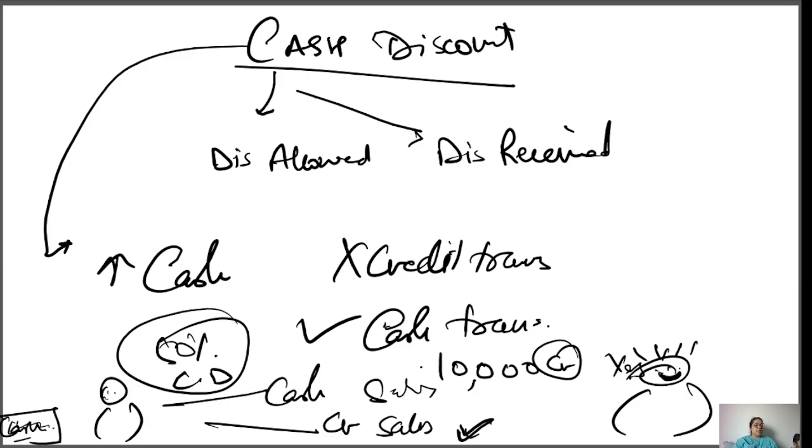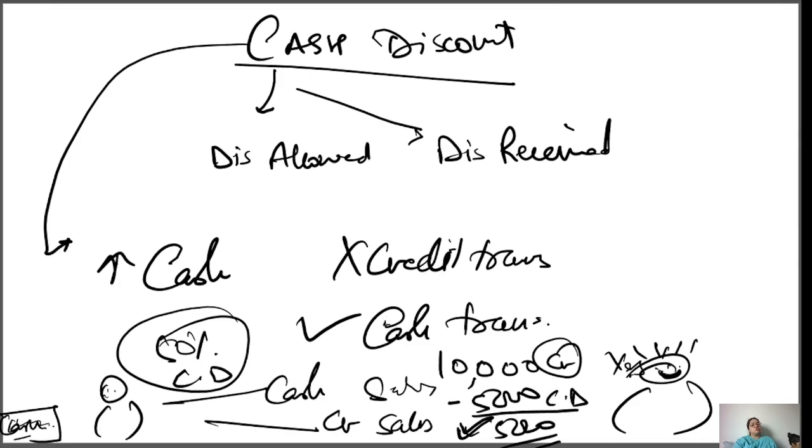So he arranges cash, and instead of 10,000, he needs to give 5,000. So the customer is happy, and the seller is also happy. This is a short story for the cash discount.